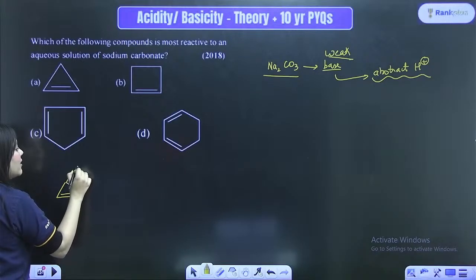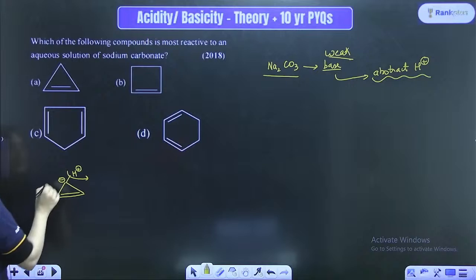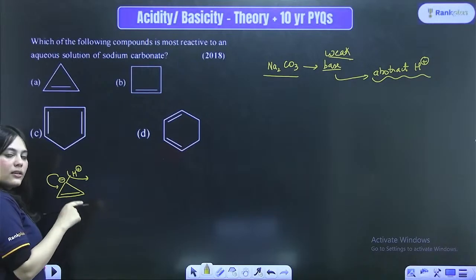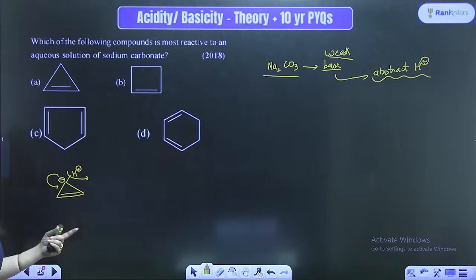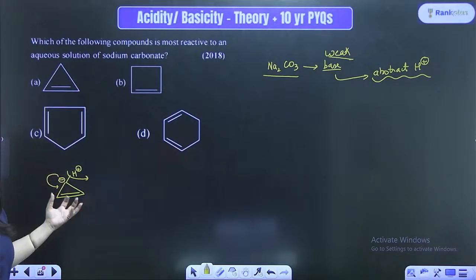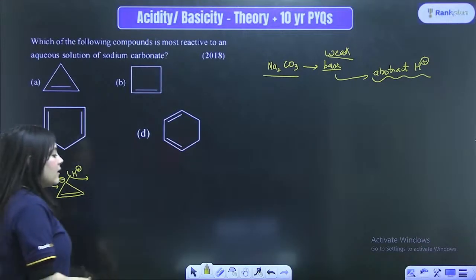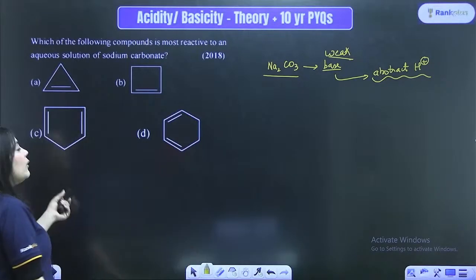If the H plus is removed from here, what is left behind is a negative charge, right? After this cycloalkane gets a negative charge, this actually becomes a 4 pi electron system, which means it is becoming anti-aromatic. After losing H plus, I'm becoming anti-aromatic. Hence, I will not give away H plus at any cost, because otherwise I'm becoming very unstable, right?